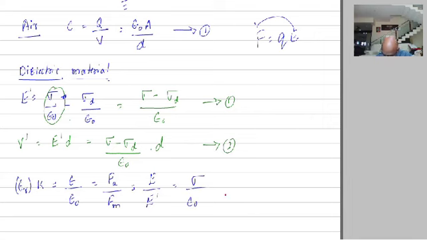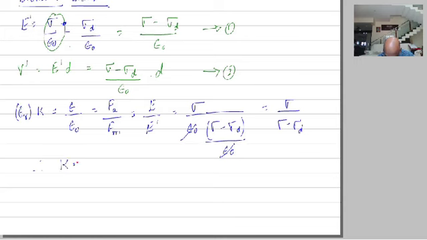That is E dash. That is sigma minus sigma D by epsilon naught. This epsilon naught and epsilon naught goes. What remains is only sigma divided by sigma minus sigma D. So that is K. Therefore K is equal to sigma divided by sigma minus sigma D, or sigma minus sigma D is equal to sigma divided by K. You just see this equation.